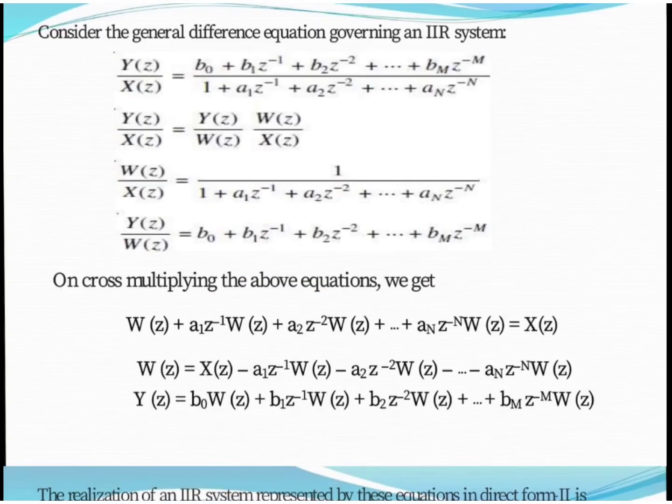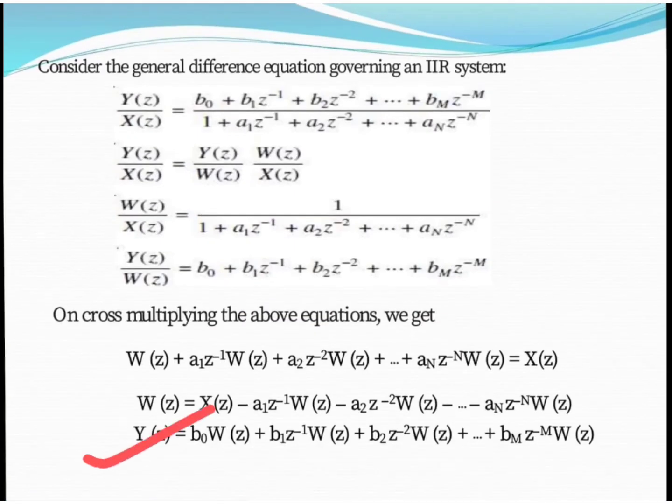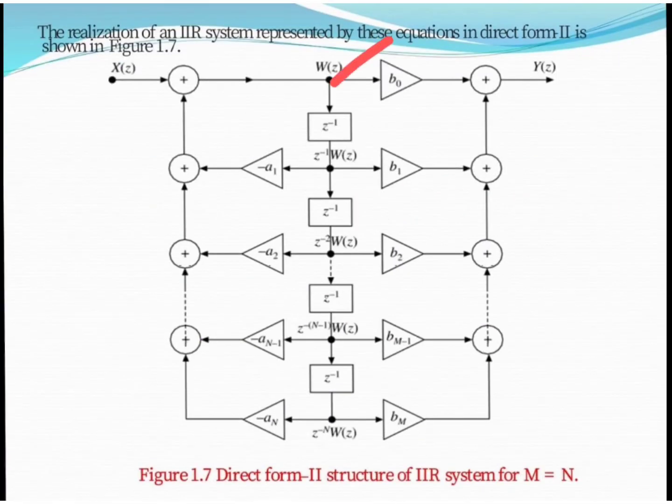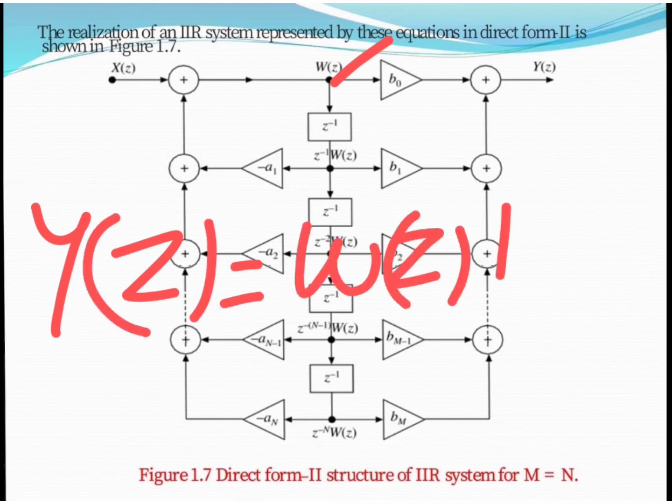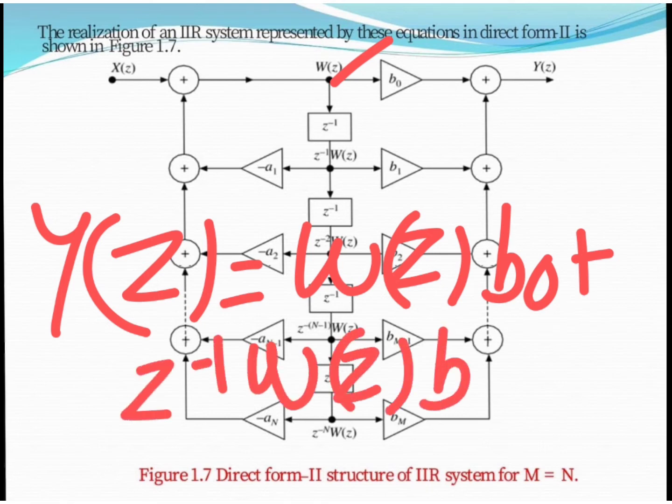In the same way we can have y of z equals b naught of w of z plus b1 z inverse of w of z, and so on. So here b naught and b1 are the terms which are in the feed forward path. So we need to make y of z equal to b naught of w of z plus z inverse of w of z times b1, and so on.